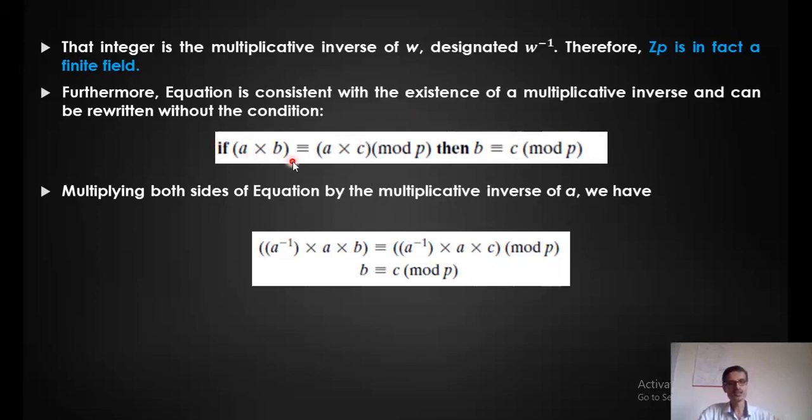That is, if a times b is congruent to a times c mod p, where a, b, c are all elements of the same Zp, then we can say that b is congruent to c mod p. What I have done here is simply substitute the inverse, because it is a finite field and I have an inverse. So I multiply a inverse on both sides of the equation: a inverse times a times b is congruent to a inverse times a times c. A inverse times a is 1, so it cancels, and b is congruent to c mod p. This condition can also be satisfied.